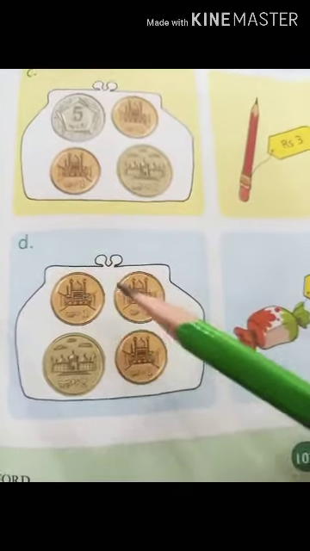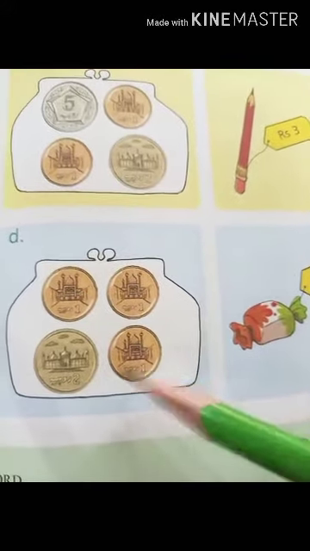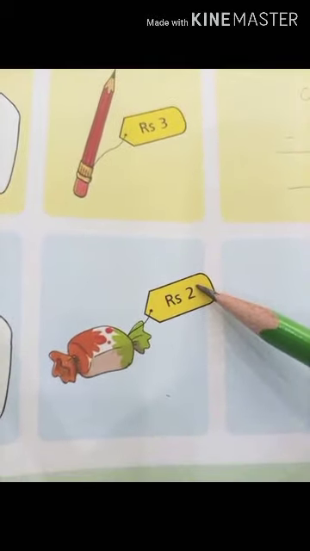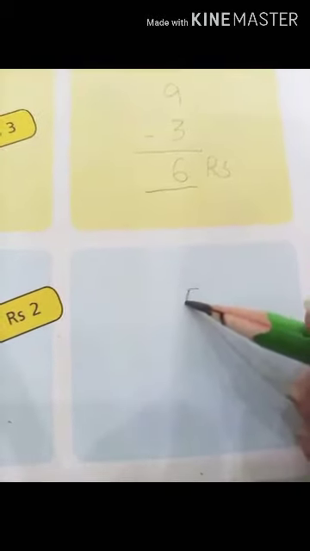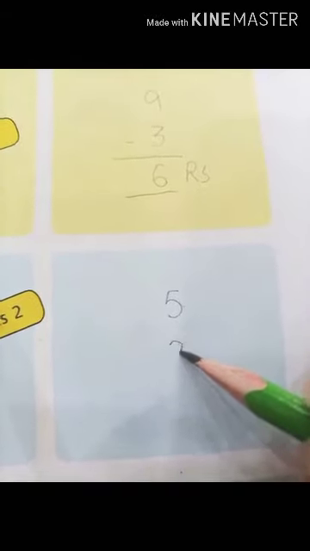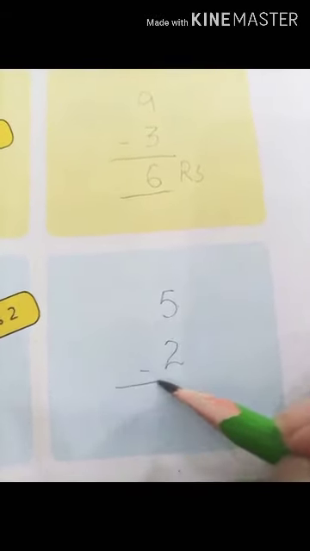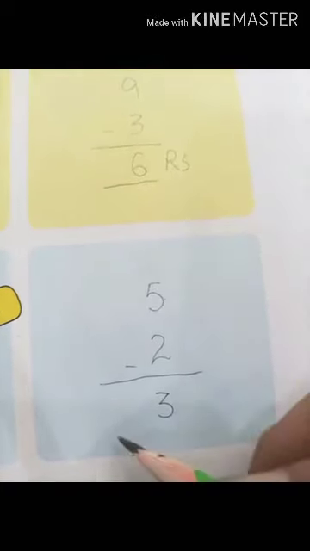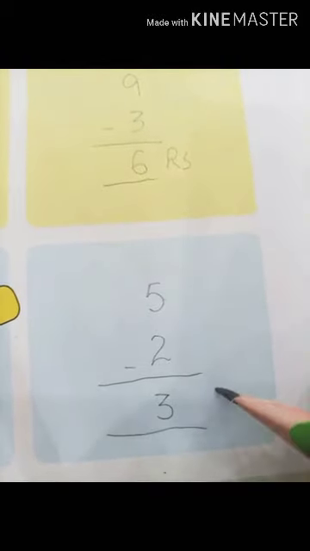Next is the last part of our today's topic, in which 2, 3, 4 and 5. Here I am having 5 rupees. Okay. Now students, I am going to the market to buy this candy and this candy costs 2 rupees. Now I am subtracting the rupees of this candy from my total rupees. I had 5 rupees. I bought a candy of 2 rupees. Now how many rupees am I having here? I am having 3 rupees left in my wallet.